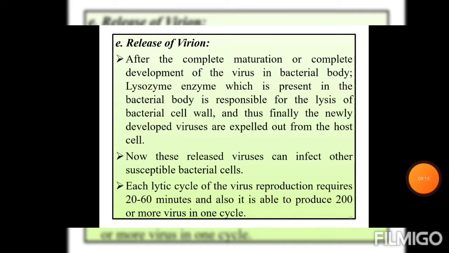Next step of the lytic cycle is the release of virions. After the complete maturation or development of the virus in the bacterial body, lysozyme enzyme present in the bacterial body is responsible for the lysis of the bacterial cell wall, and thus finally the newly developed viruses are expelled out from the host cell. Now these released viruses can infect other susceptible bacterial cells. Each lytic cycle of virus reproduction requires 20 to 60 minutes, and it is able to produce 200 or more viruses in one cycle.